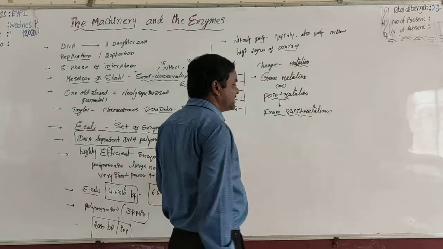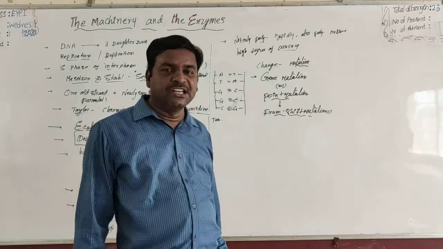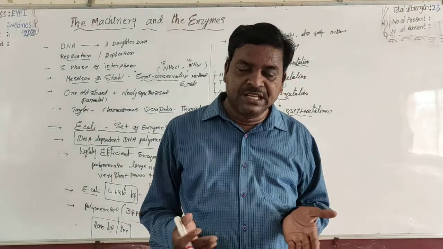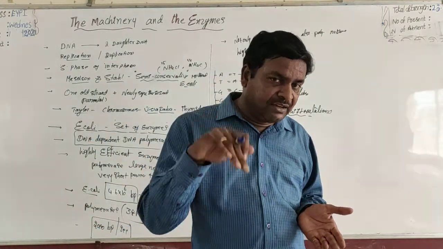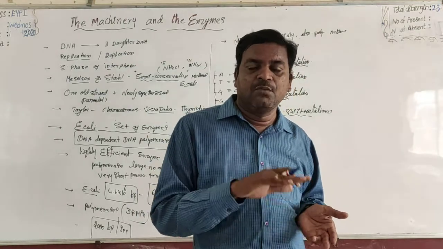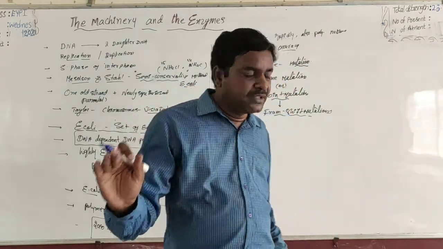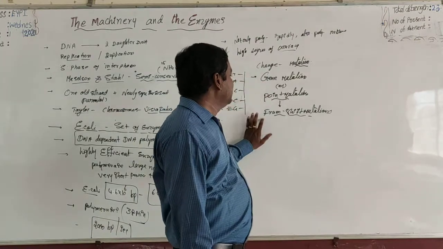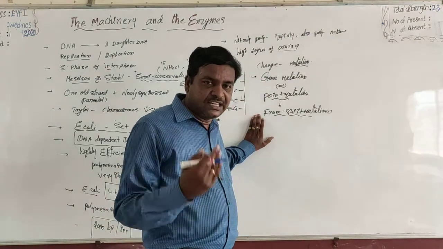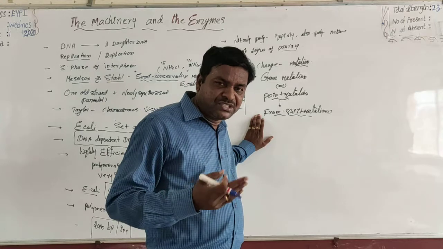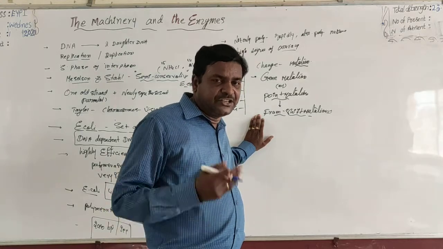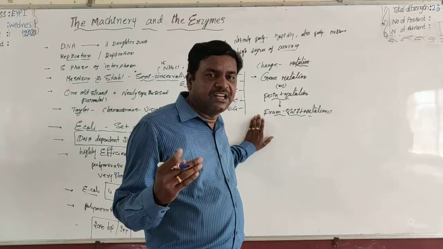Ultimately, these mistakes in polymerization lead to changes called mutations. Such mutations at the level of base sequence in DNA are called point mutations or gene mutations. These point or gene mutations lead to frame shift mutations, a change in the reading frame.